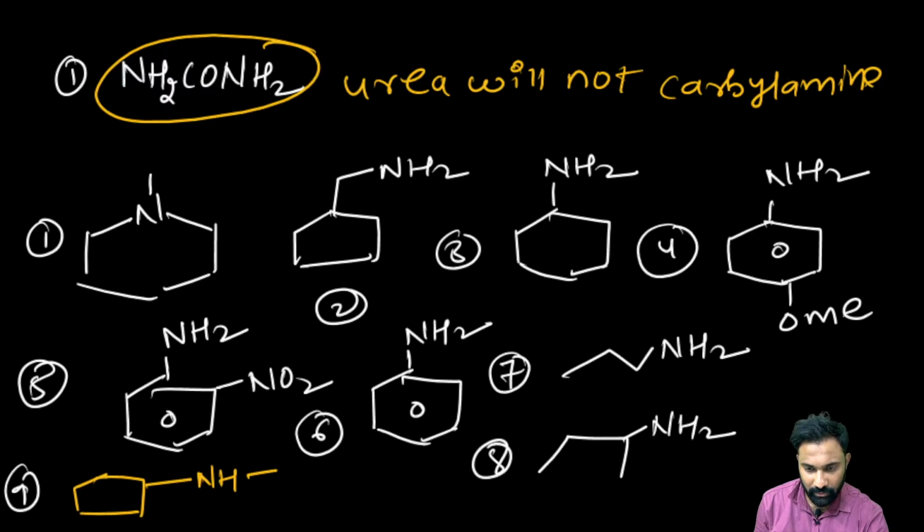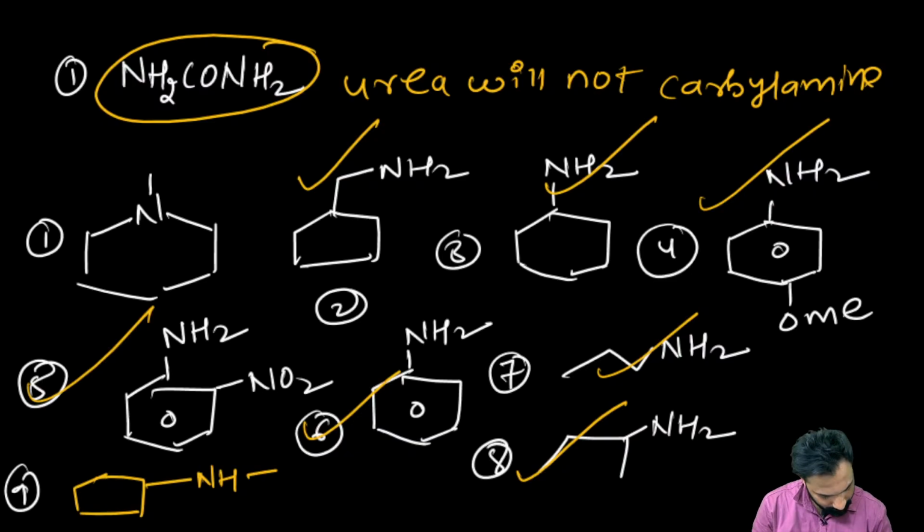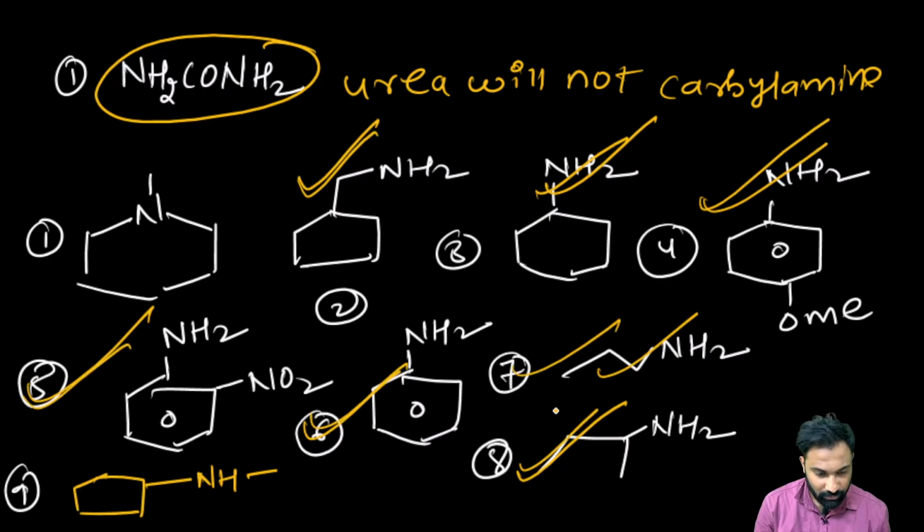How many did you get? One it will give, two it will give, 4, 5, 6, 7, 8. Total 1, 2, 3, 4, 5, 6, 7. Five also it will give.